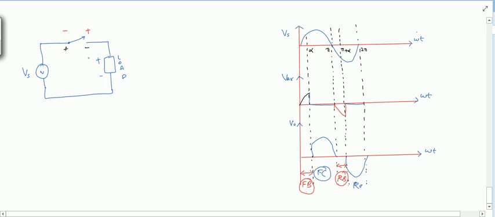The current flowing here will be in the opposite direction. The polarity of voltage for the load is also opposite, right? So this is reverse conduction mode.